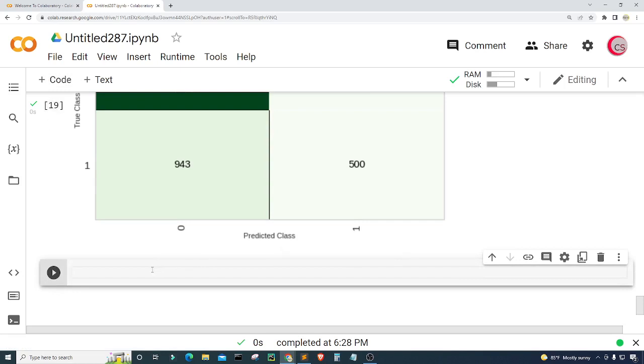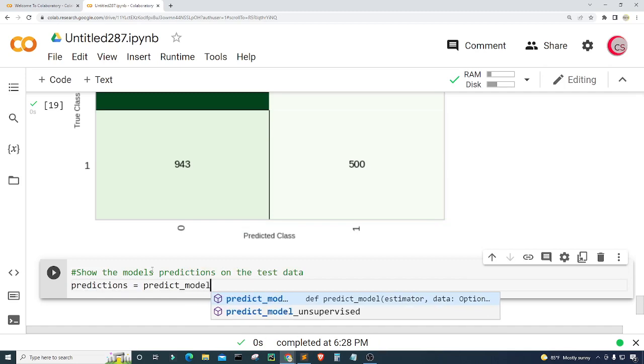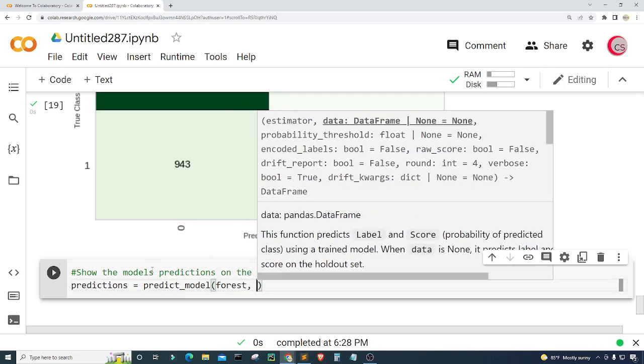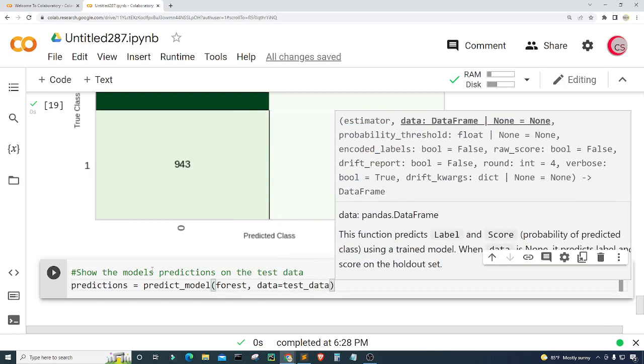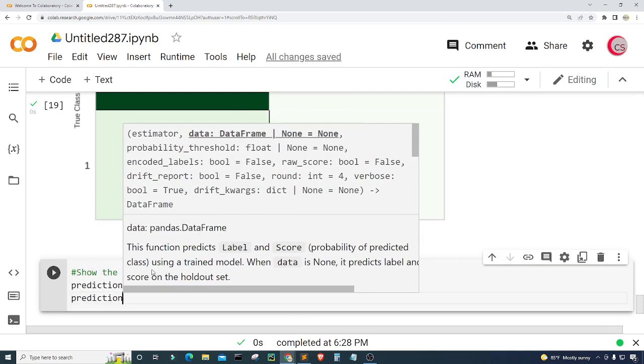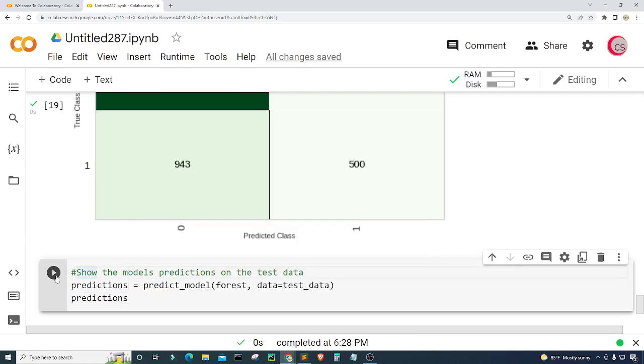And now finally, let's show the model's predictions on the test data. That's the data that is never seen before. Let's see how good it is. I'm going to create a variable called predictions, and set it equal to predict_model, put in the forest model, and set data equal to test_data. Then I'm going to type predictions just to see what it looks like. Let's go ahead and run this.